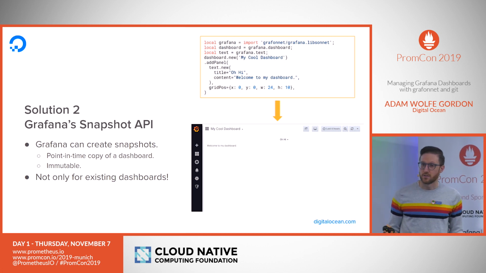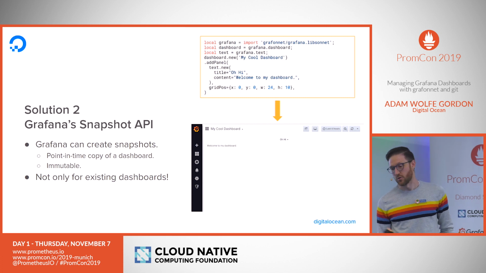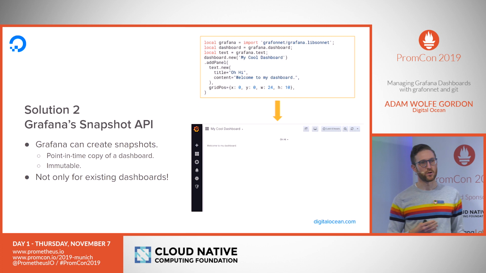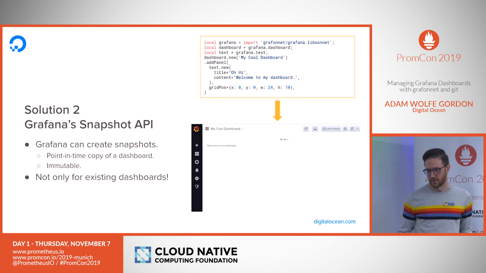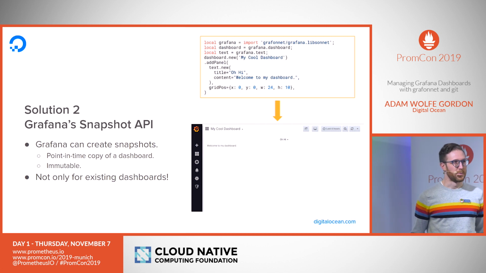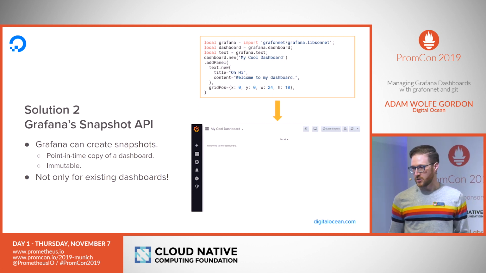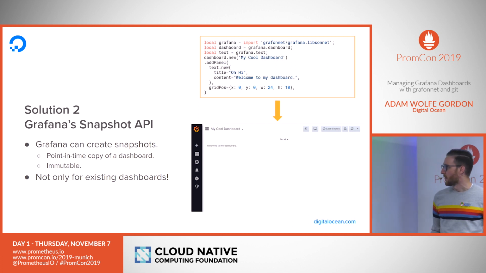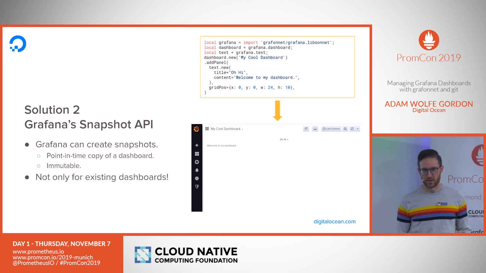It turns out that you can create a snapshot in Grafana without having a dashboard for it. You can just create a snapshot from a blob of JSON that defines a dashboard. So that's exactly what we did to be able to have previews of dashboards when you're changing them. We create a snapshot in Grafana of the dashboard that we are changing.